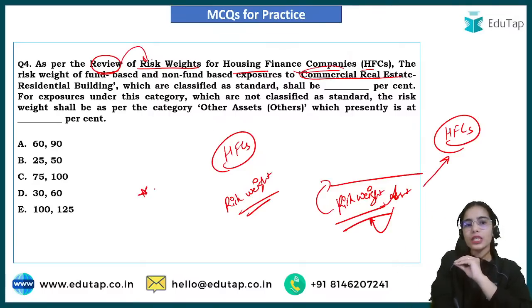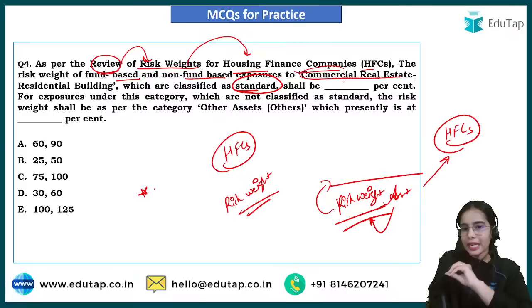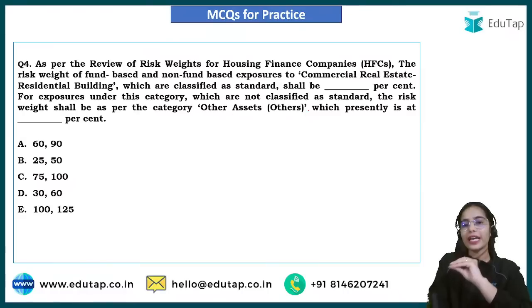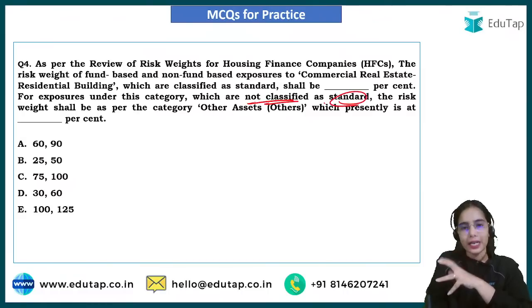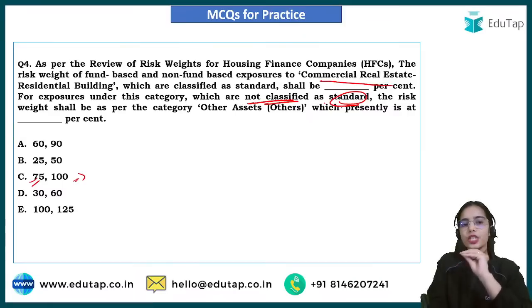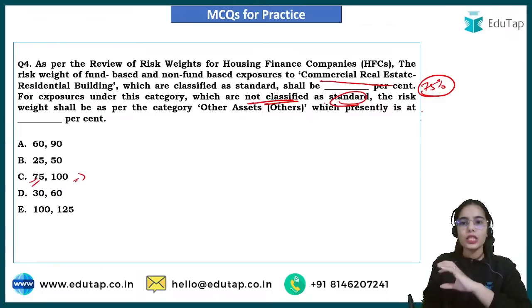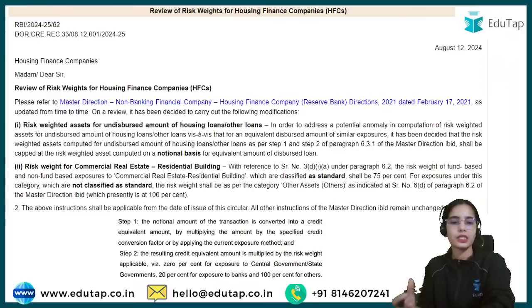So the review of the risk weight has happened for the housing finance companies, and it has been said that the fund-based and non-fund-based exposures of commercial real estate residential building which are classified as standard will have a risk weight of how much percentage, and if the asset is not classified as standard, what will be the risk weight? Yes, 75%, very good, and 100%. So the commercial real estate residential building will have a risk weight of 75% if classified as standard. If classified as non-standard, the risk weight will be 100%. So this is the risk that is attached.